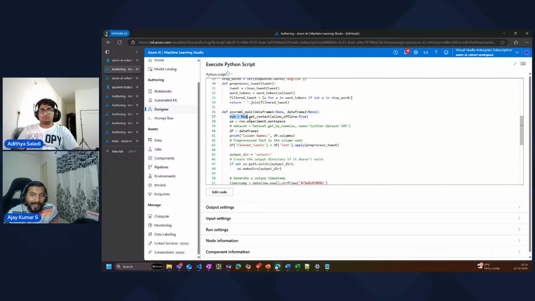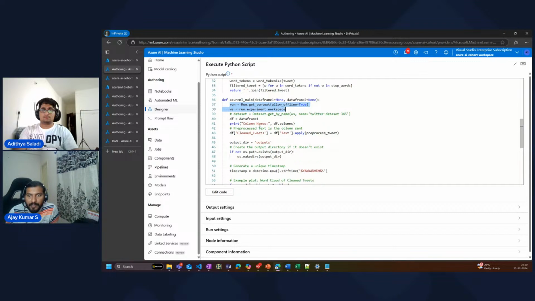Meanwhile, if I want to access resources in the workspace, which is this particular Azure system, I can use run.getContext to get a handle of the run, the whole job run, the whole pipeline run. And also, if I want to get access to the workspace, I can do run.experiment.workspace name to get the workspace name. So I have two controls within the pipeline. Within the Python script, I can control my job which is running, and I can control my workspace, right?